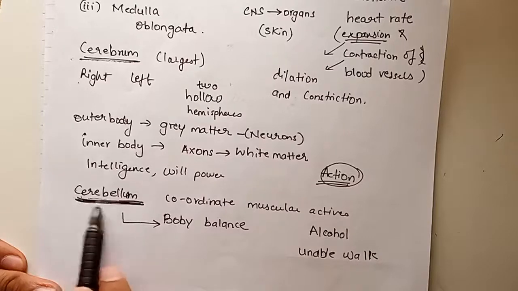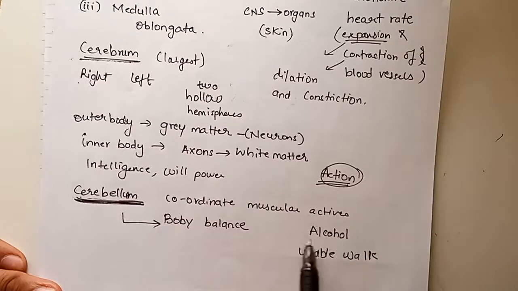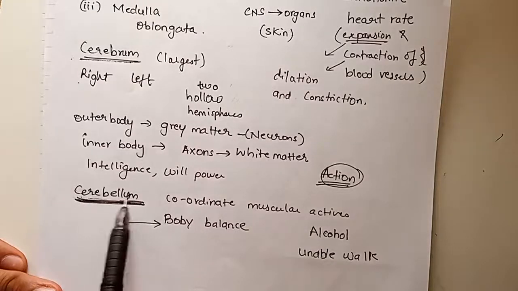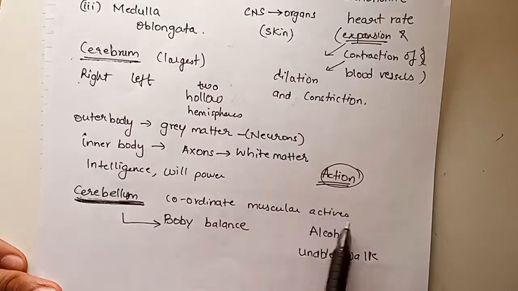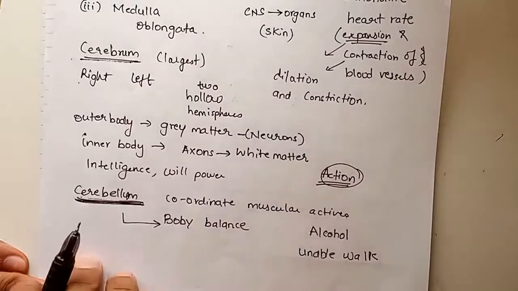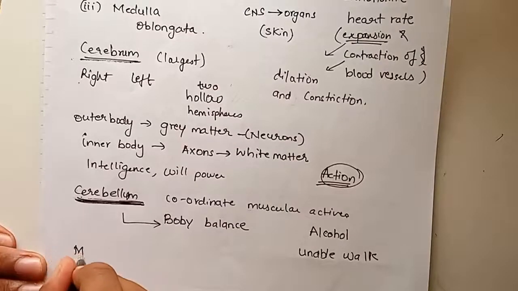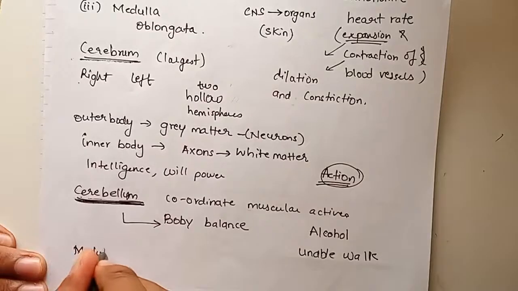And for a person whose cerebellum is influenced by some substances, his muscular activities will also get affected. They will not work properly. Okay, and the third one was the medulla oblongata.